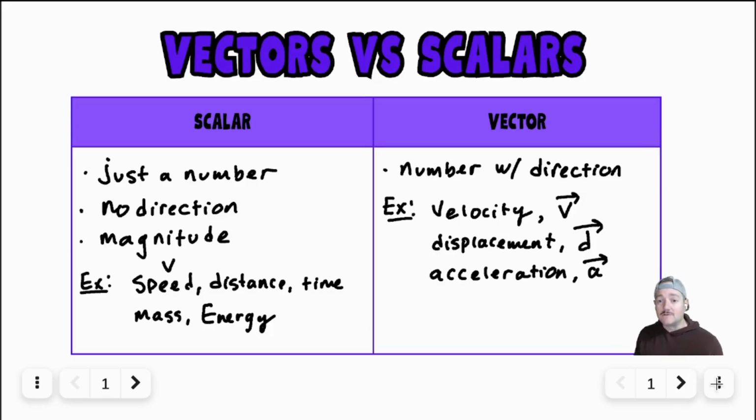All right, so obviously knowing these is great. It sets up a great foundation. Scalar: number. Vector: number with direction. We need to be able to represent them in various ways.